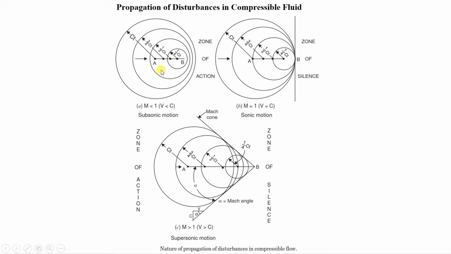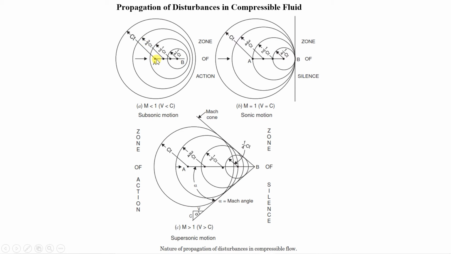A is the object from where the disturbance is created, and this disturbance, along with the sound it is generating, moves from point A to point B. In between, the time interval is divided by 4.